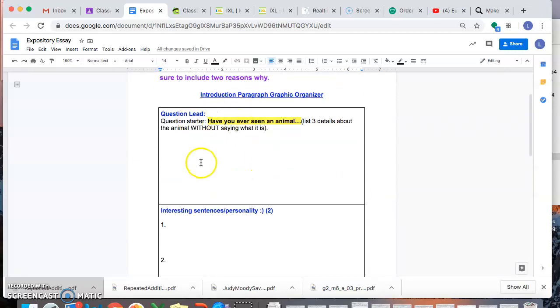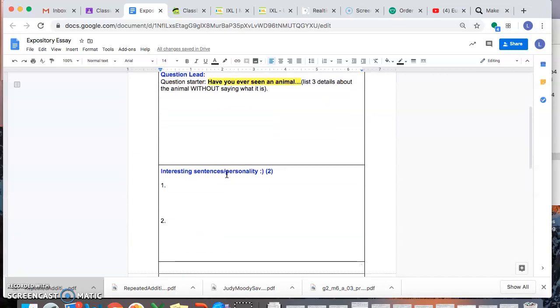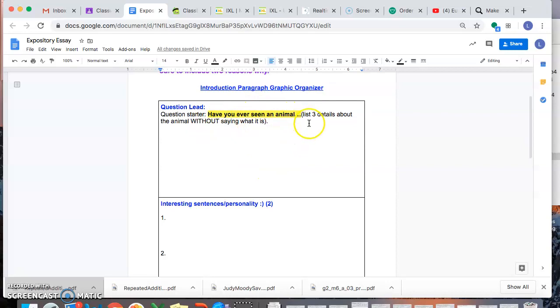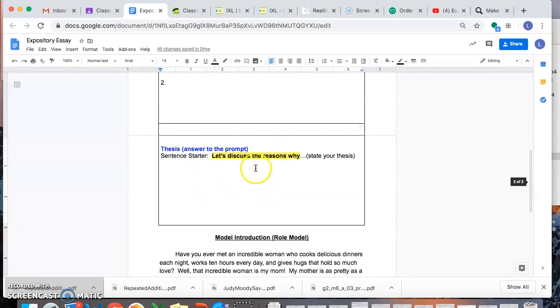You're doing your entire introduction organizer, which is not many sentences as you could see. Okay, so you should have 2 sentences here. You should have the question, have you ever seen an animal? And then you should have, well, that animal is a, okay? You should have 2 sentences here, and you should only have 1 sentence here.